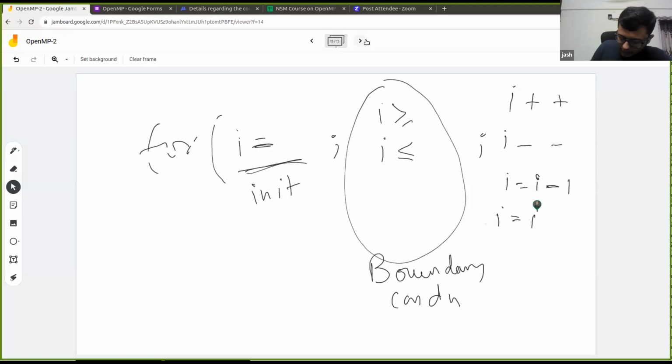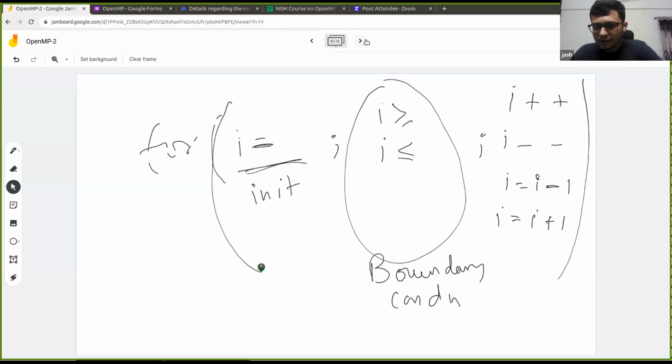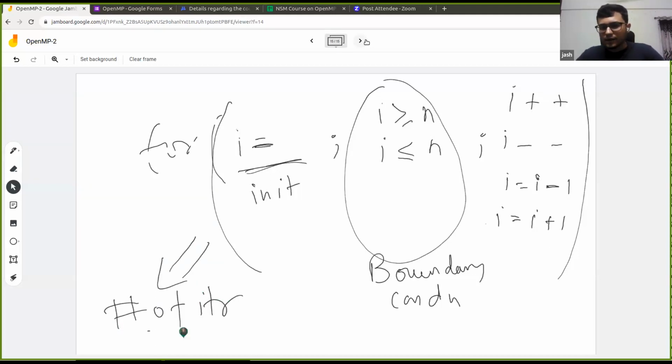So if we have this kind of a loop, which is in canonical form, in standard form, that is the case where OpenMP will be able to parallelize this for loop. Otherwise, it won't be able to. So essentially, it should be able to predict the number of iterations if it's in the standard form, and if it does that, then it will parallelize it.